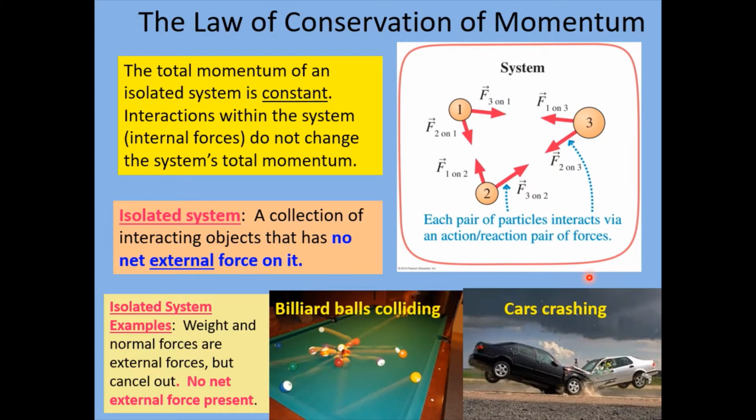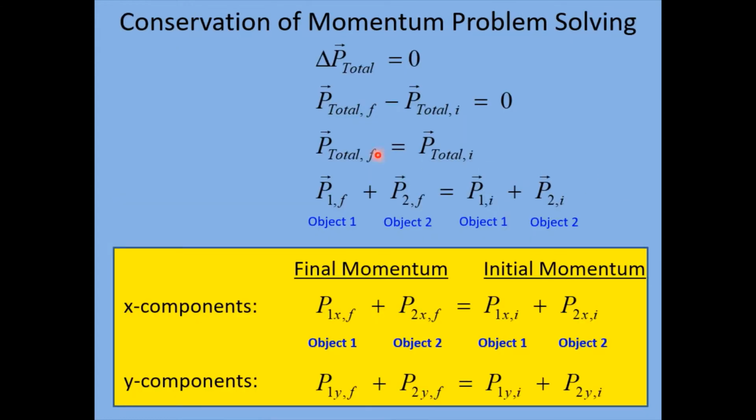For the remainder of this lecture, we're going to be showing a bunch of different types of examples and applications where we can apply the law of conservation of momentum to solve problems. So in order to do some problem solving with the conservation of momentum law, let's see how the law plays out in terms of equations. What conservation of momentum tells us is that the change in the total momentum of the system is equal to 0. All right, this just says that the total momentum can't change.